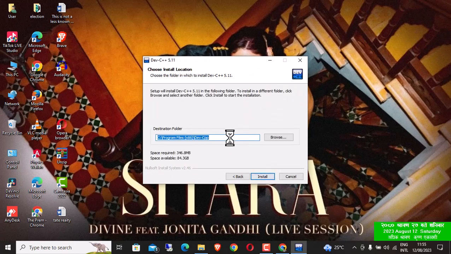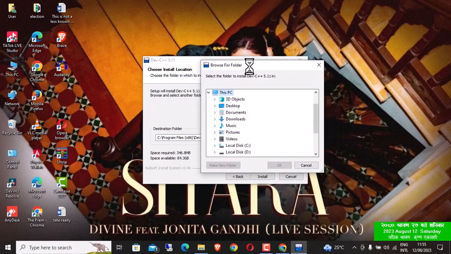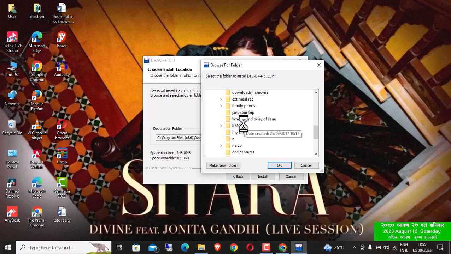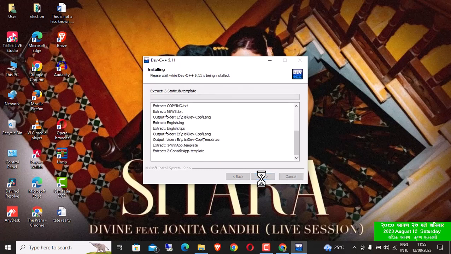Now here's the thing, the space required is 346.8 MB, so I'll browse it here. I actually have 84.3 GB left, so I'll browse it in the E drive and install it here. I've browsed it. If you want, you can browse. If you don't want, just leave it as it is and click on install.